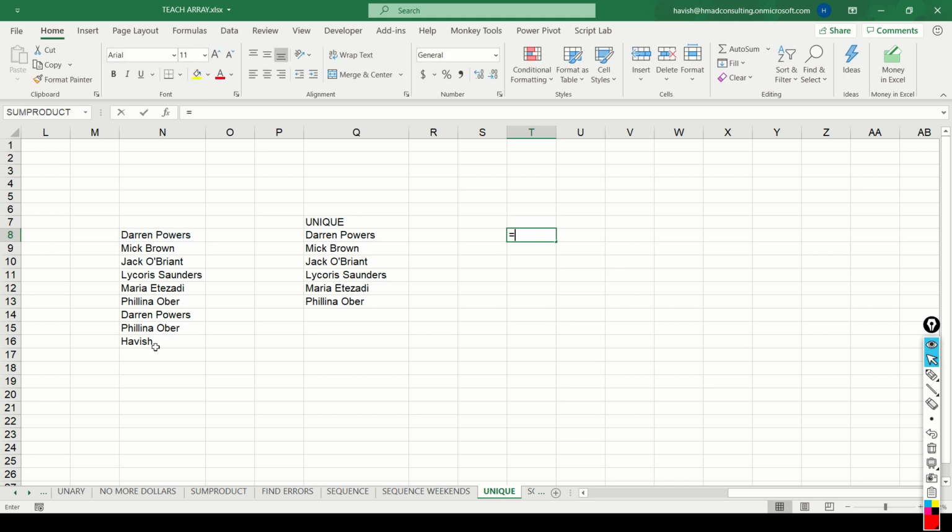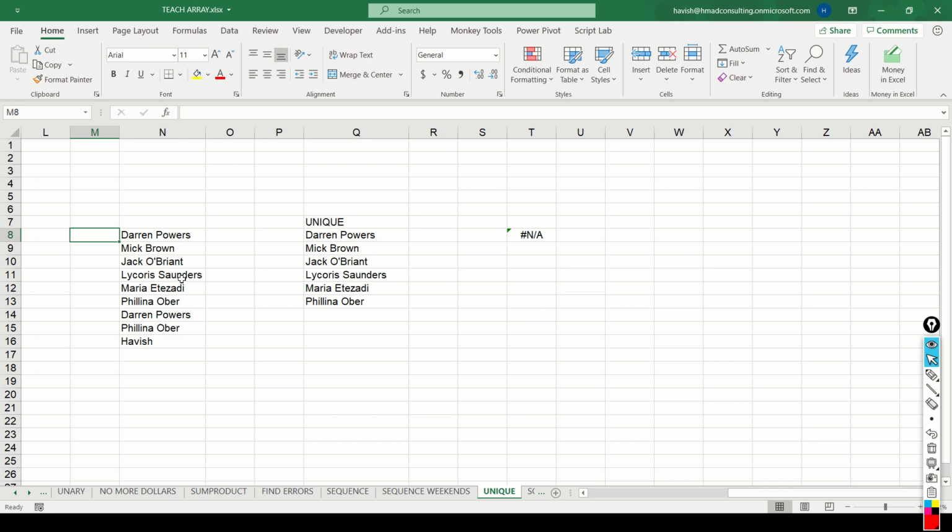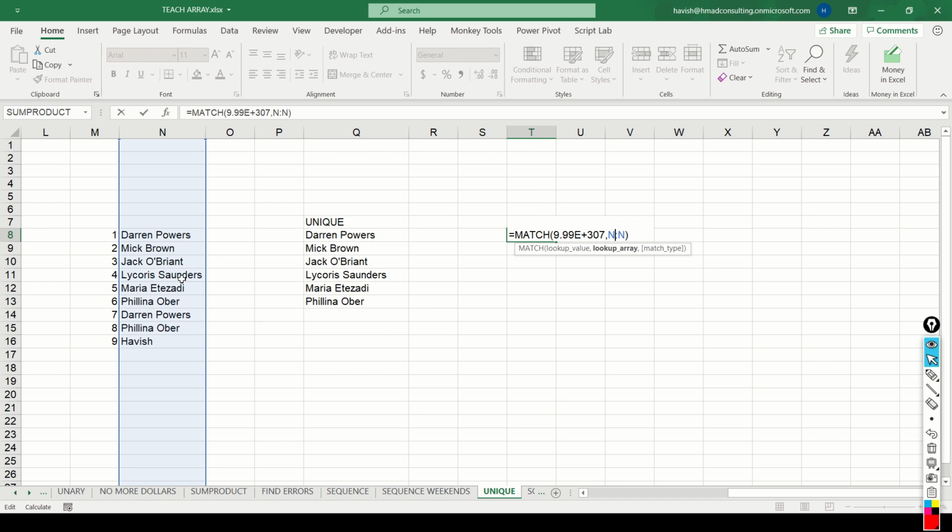Now you would say, why can't we simply do what we did earlier, which is MATCH with column N? But remember that will not work. Why? Because it only works when you have numbers in a column. For this, we will have to use an intermediate step. So I'll just create a sequence where I count the number of values that I have in column N. And this way I get a corresponding number like this. And now we can refer not to column N, but to column M, and this will tell me that 16th is the last row.